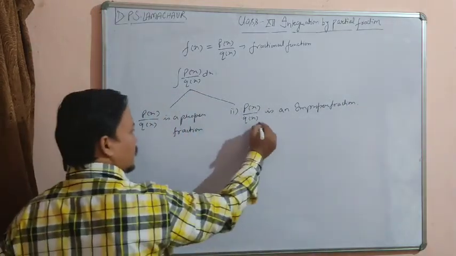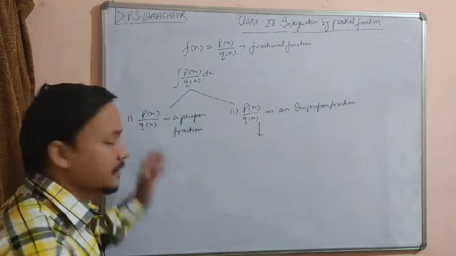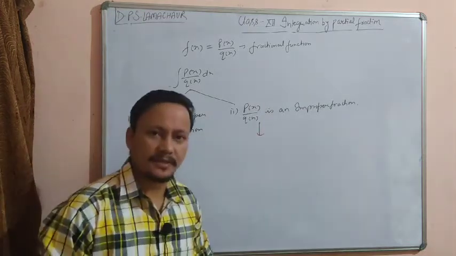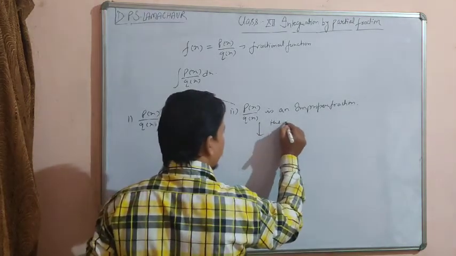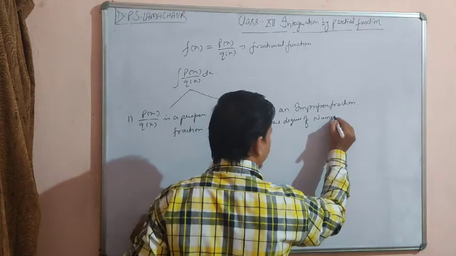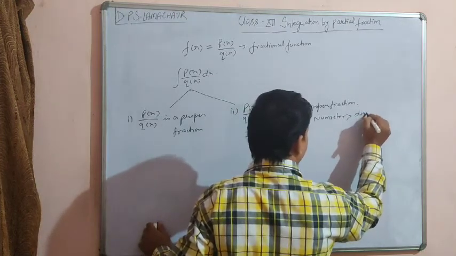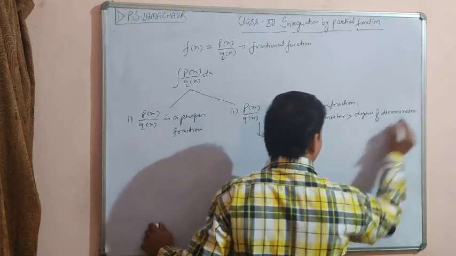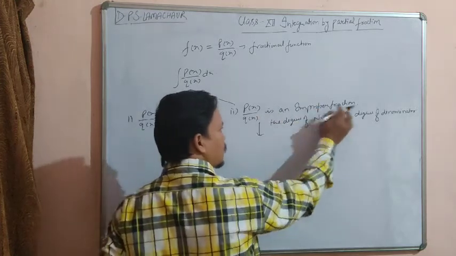And if px upon qx is a proper fraction, then we will integrate it with the help of partial fractions. But if px upon qx is an improper fraction, then first we will divide it. Improper fraction means the degree of the numerator is greater than the degree of the denominator. If this condition arises, then the fraction px upon qx is called an improper fraction.